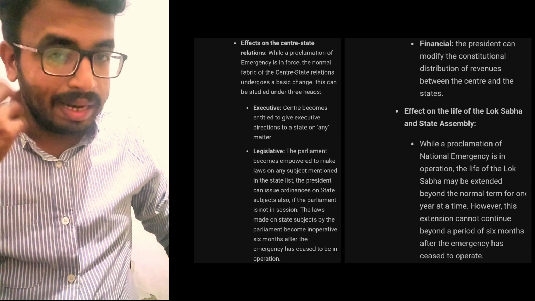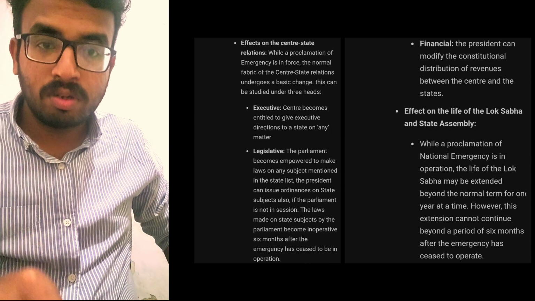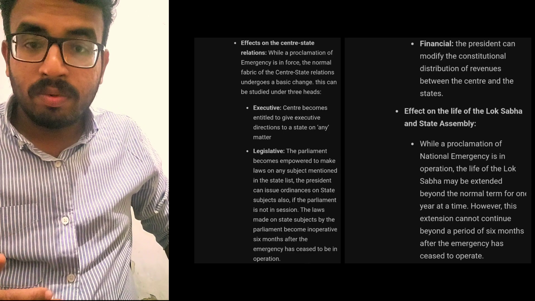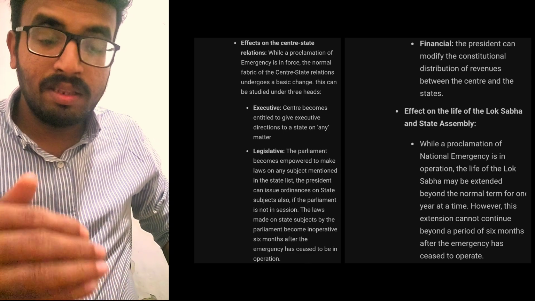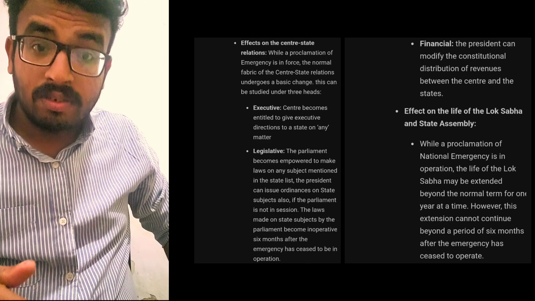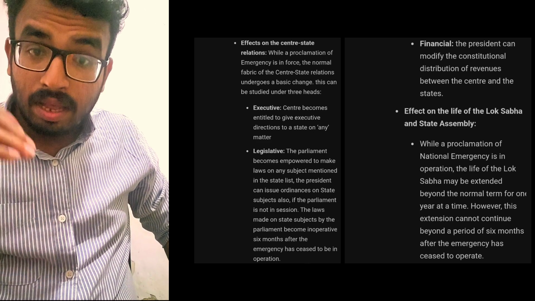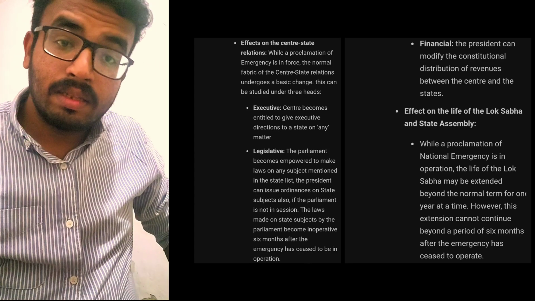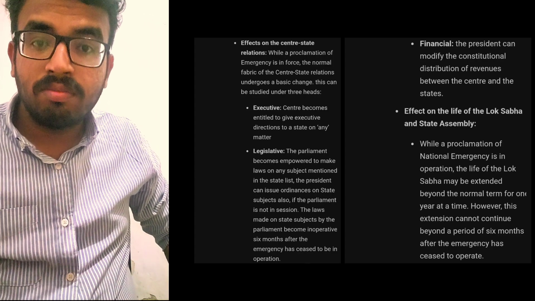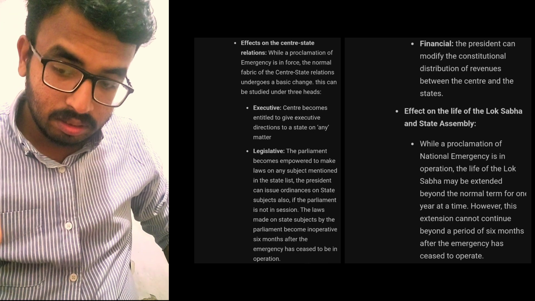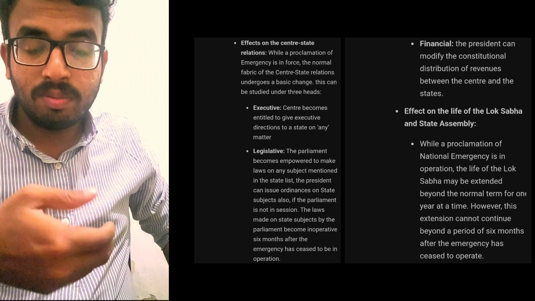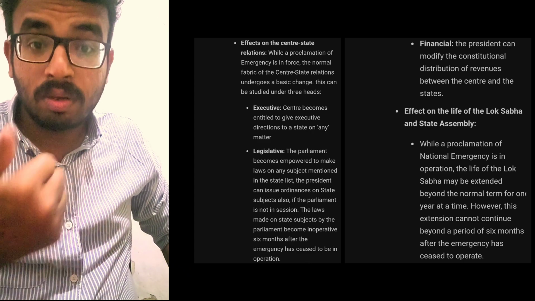So the idea is simple, the objective is simple. If the Lok Sabha is currently dissolved, then the declared, ongoing emergency will extend until the next Lok Sabha is constituted, from the first day of the next Lok Sabha's constitution until the 30th day. Until the 30th day, the issued emergency will extend, and in between that time, the Lok Sabha has to approve it.